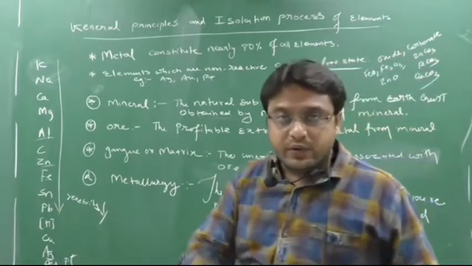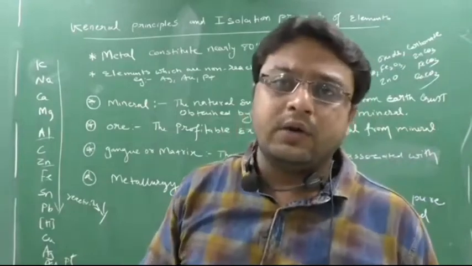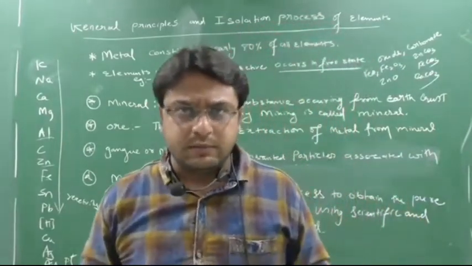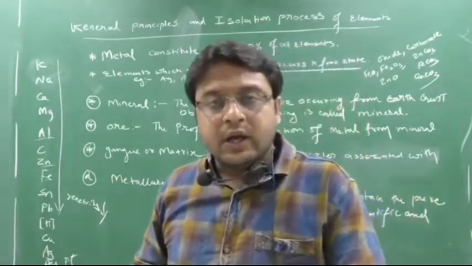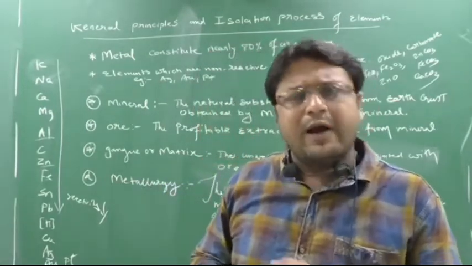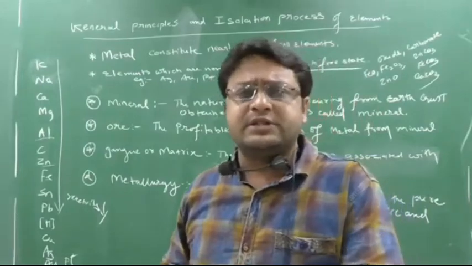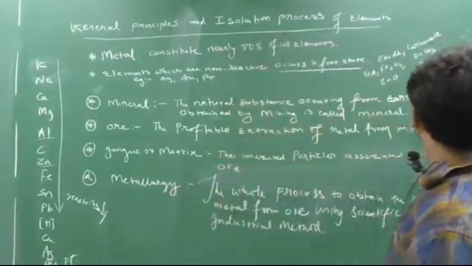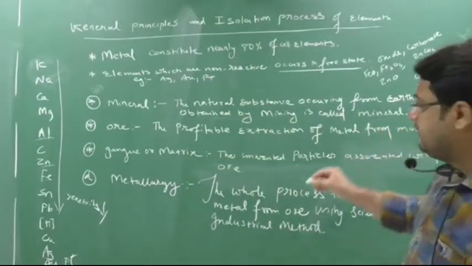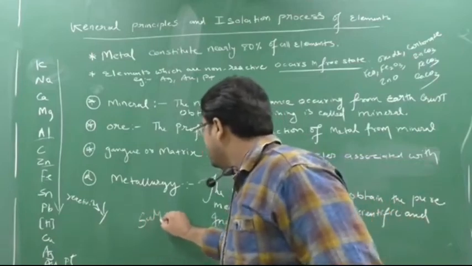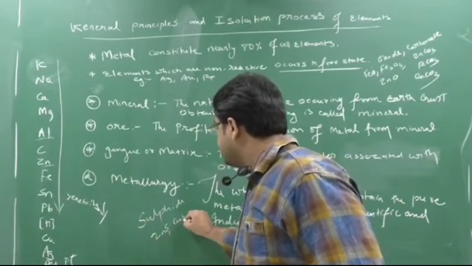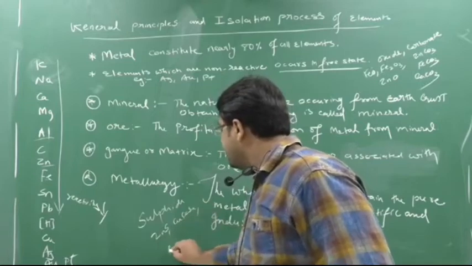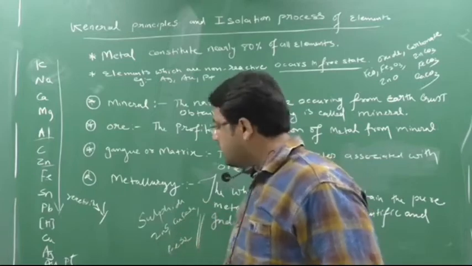The metals which are highly reactive cannot occur in free state because they are reactive. And when metals are reactive, they will have affinity, meaning attraction, towards oxygen, so they will form an oxide, or they occur in sulfide form also. Sulfides means zinc sulfide, then copper pyrite, CuFeS2, then iron pyrites, FeS2.